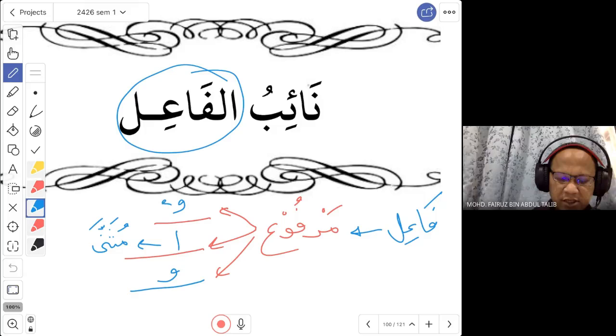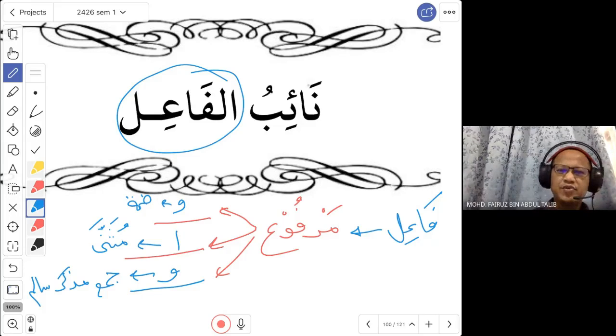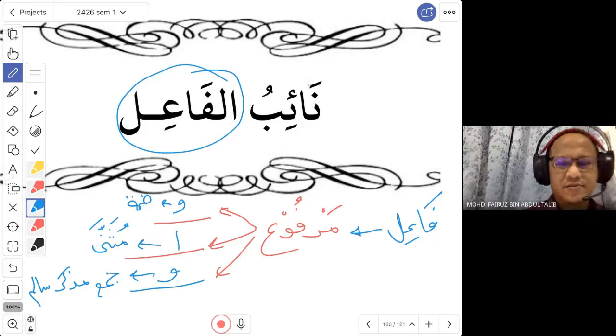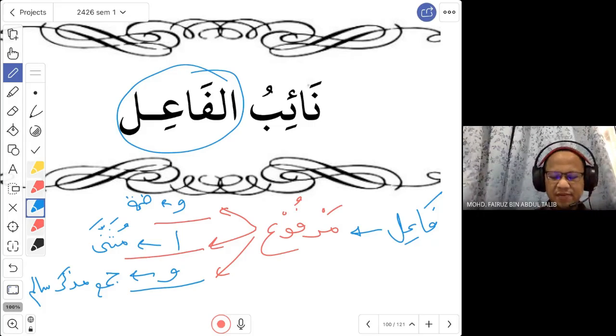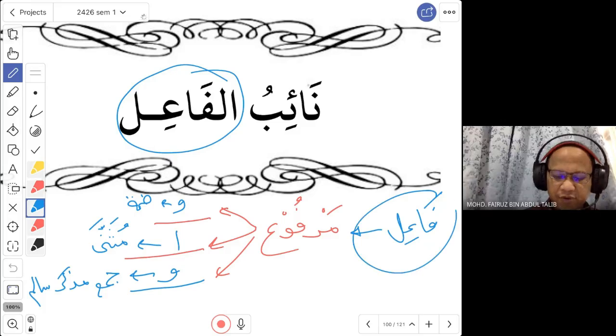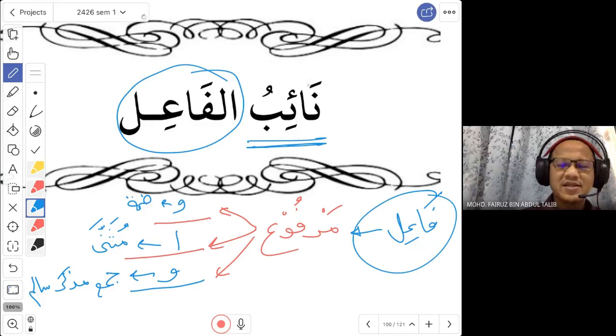This is the dhamma, but this is wow, the letter. This is for jama' muzakkar salim, you use the wow version of the word, such as Muslimuna, Mu'minuna, not Muslimina or Mu'minina. So these are the signs for marfu. For fa'il, fa'il is marfu, and for marfu you have to use all this. Now this topic is na'ibul fa'il. It is the replacement, or the replacer, of fa'il.